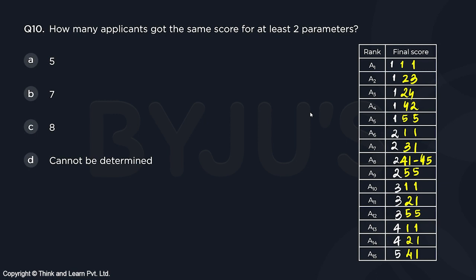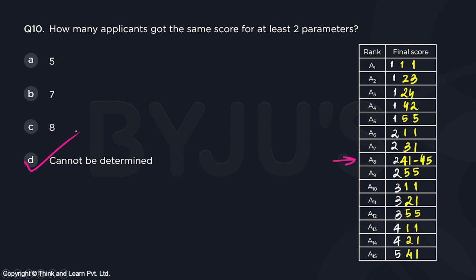Question number 10. How many applicants got the same score for at least two parameters? Since we don't know the unique value for the A8 final score, depending upon the A8 score, we will have a particular answer. For example, if A8 is 241, then I will check for digits 24, 21 or 41 or all three of them. If it is 243 or 244, I'll check for another case. So since we don't know the final score of A8, can we say we cannot determine? Because depending upon that, we will have a different scenario.